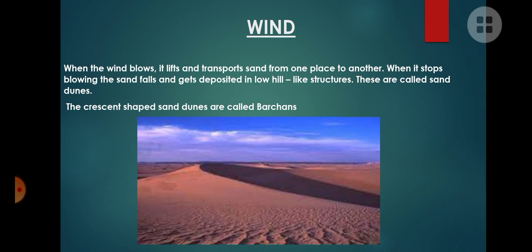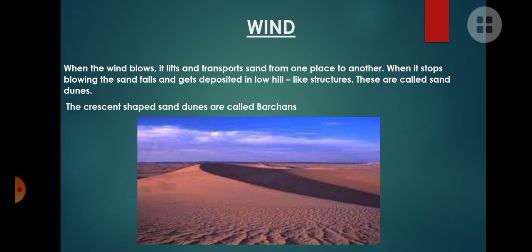And the next one is sand dunes. So when the wind blows, it lifts and transports sand from one place to another. Look at the picture here at the bottom. These are the sands, and when wind blows, the sand, because of its lighter weight, is lifted and transported from one place to another place.